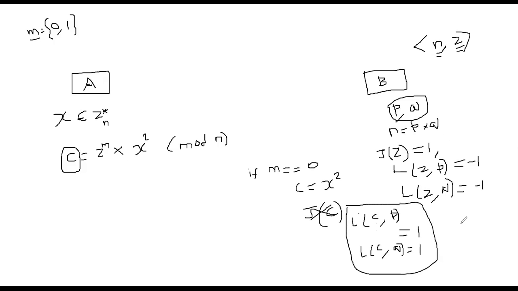So he confirmed it. Now let's consider the other case. What if the message Alice sent is M equal to 1? In that case, what will be the structure of C? Let me now erase this drawing. Let's consider the scenario that Alice has picked M equal to 1. In that case, C will be Z times X square.